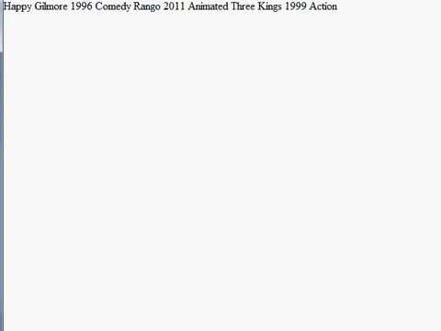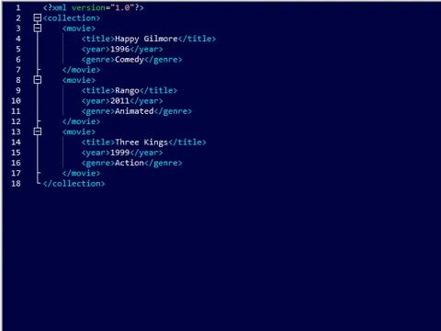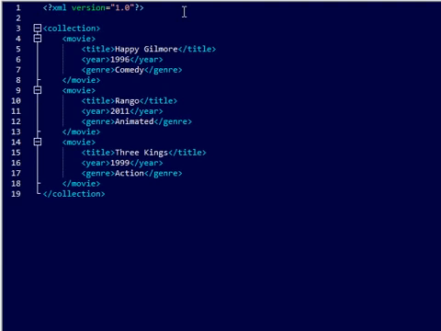Now what we're going to do is create an XSLT style sheet, so it's going to style the data a little bit better, and you can actually apply formatting and all kinds of other things to it. So one of the first things we're going to need to do is put in a reference in the XML that's going to point it to the style sheet that we're going to create.